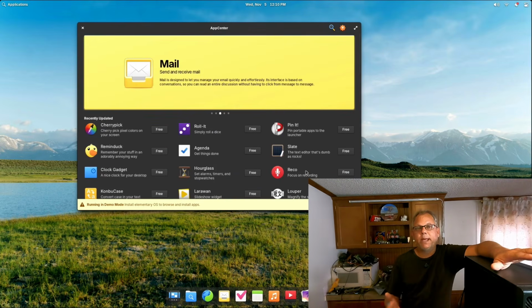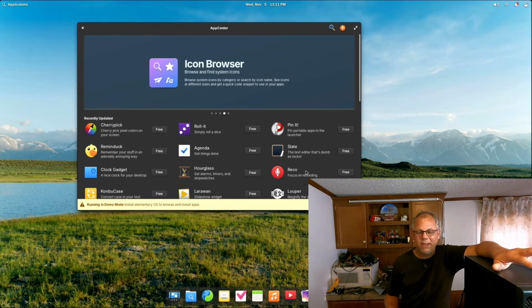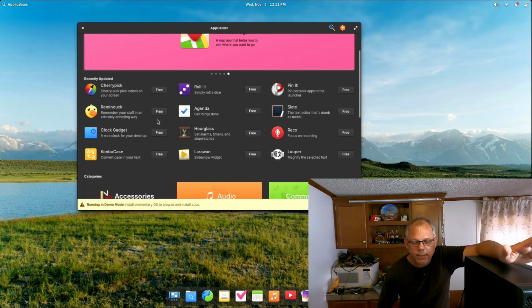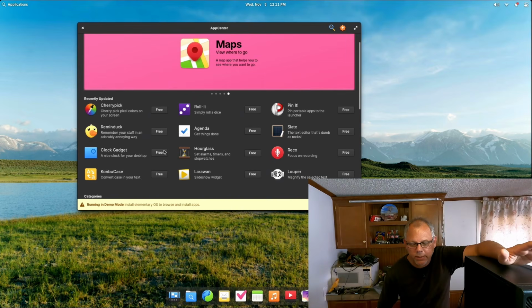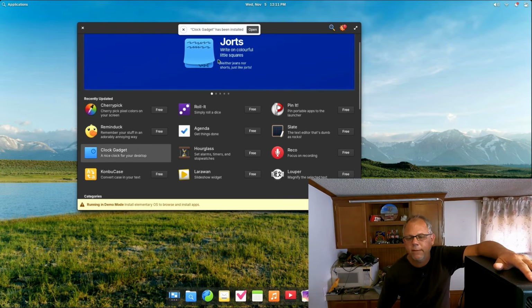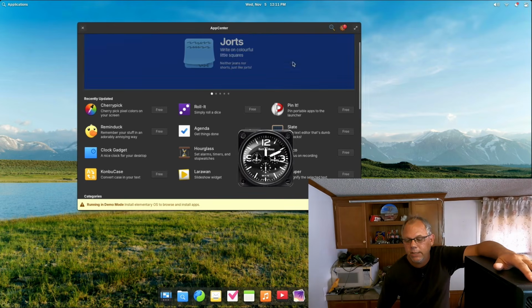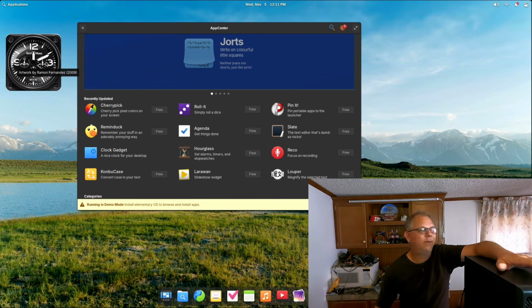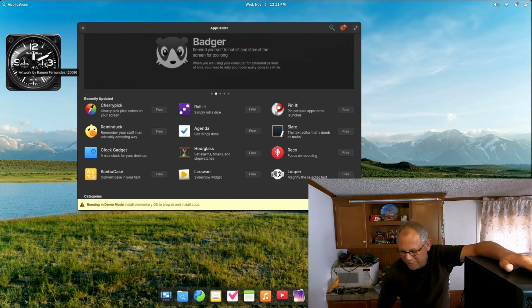This looks like it's based off the Ubuntu App Center, honestly, but it was customized for Elementary OS. So they offer apps on here for Elementary OS. What's the clock gadget look like? Can we put that on here? Let's just see. So it's free, it says, and says it installed it. There it is. Check that cool little guy out. So if you want that cool little clock, it was no more than just downloading a gadget here, right?